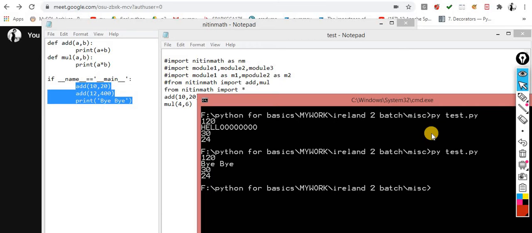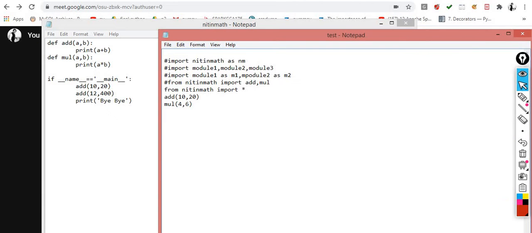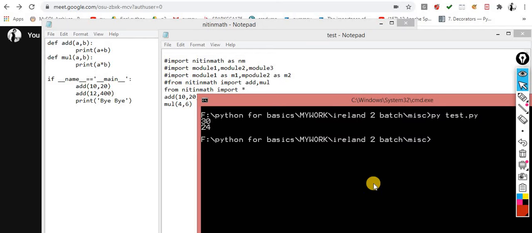Now I am executing test. Let me save this. I didn't save it, let me save it again, and now I am executing it. You can check: when I call it indirectly, this variable doesn't contain this value, and if it doesn't, it won't execute. Now I am directly calling it. That is nitin.math.